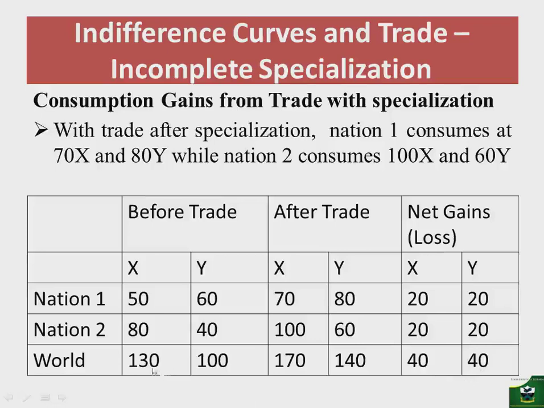This should be noted that the bottom line, the last column here, the world column, must be equal for both the consumption and the production, because what is produced must be consumed. So if you have after trade, after specialization, you have 170 produced of x, meaning even after consumption, you should have 170 of x consumed in the world. But however, what would differ will be the distribution here. So the last column here, which are the totals, must be equal, because whatever is produced must be consumed. So even what is gained must be distributed in consumption.